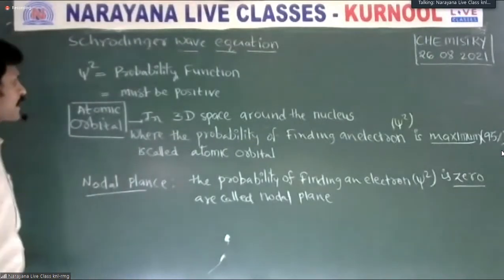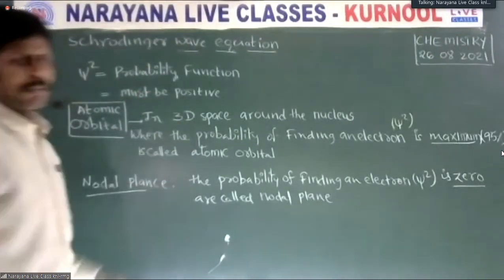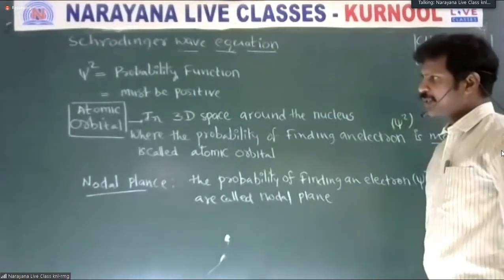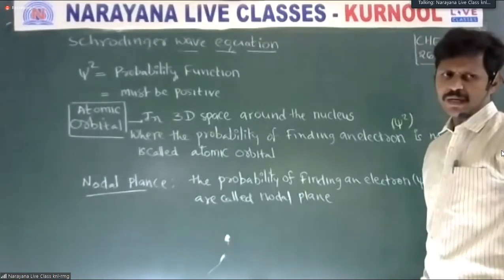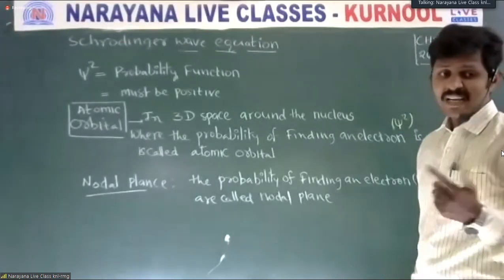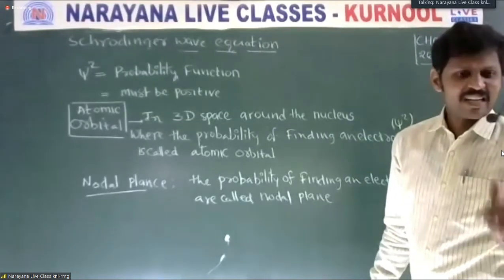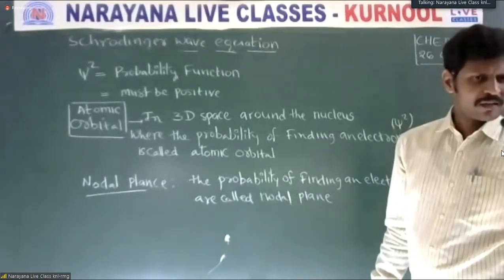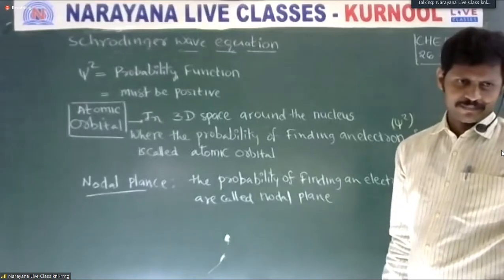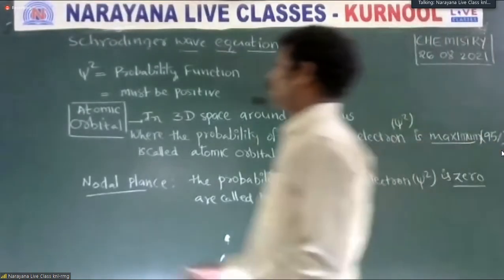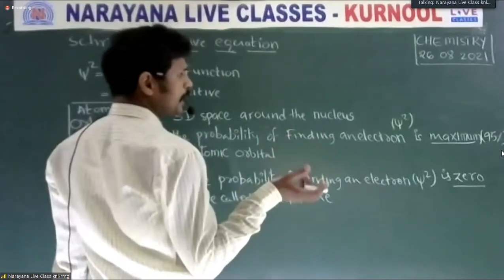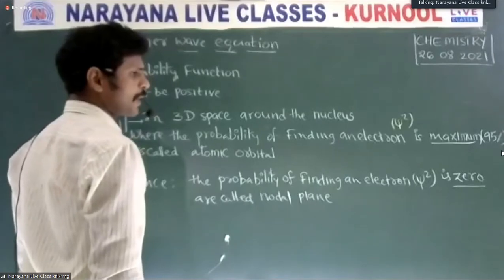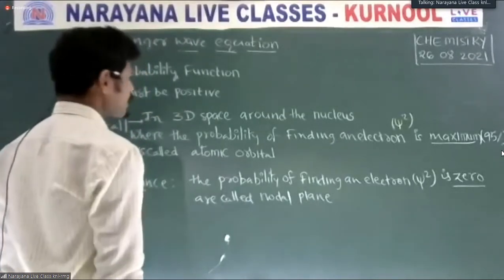What is psi square? Psi square is the probability function. Psi may be positive or negative, while psi square is always positive. Why? If psi is a negative value, on squaring it becomes positive. Is it clear? Where the probability of finding an electron is maximum is called an atomic orbital, and minimum is called a nodal plane.